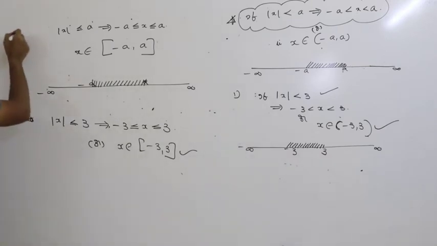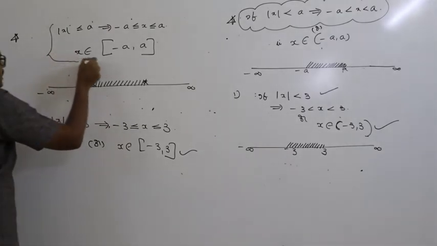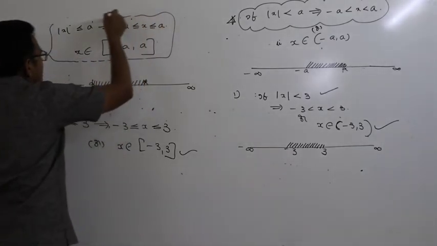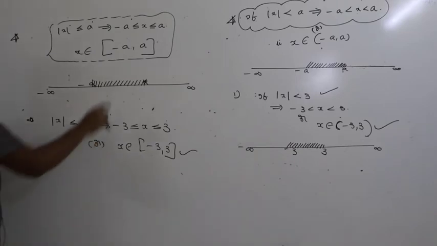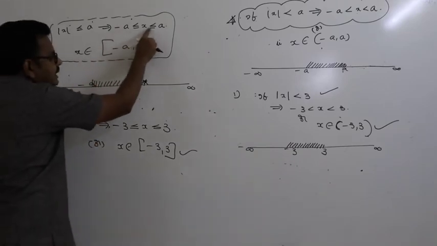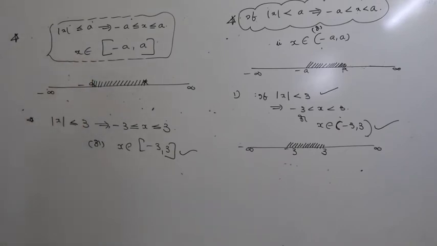Like mod x less than or equal to a: x belongs to minus a less than or equal to x less than or equal to a, that is x belongs to the closed interval minus a comma a.